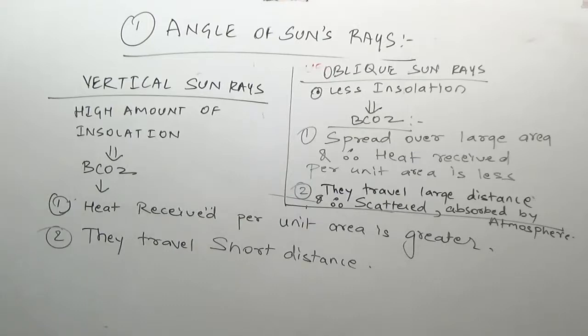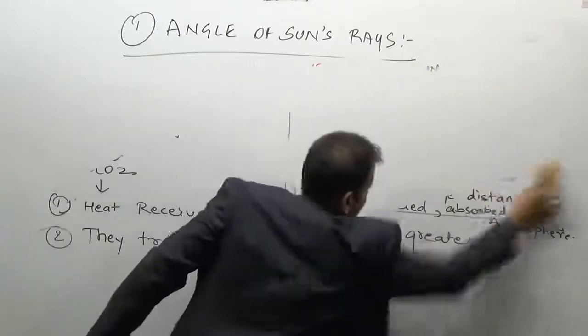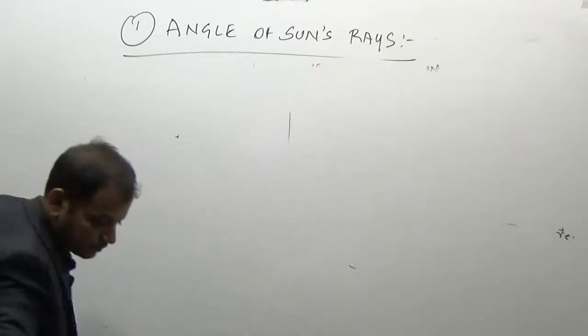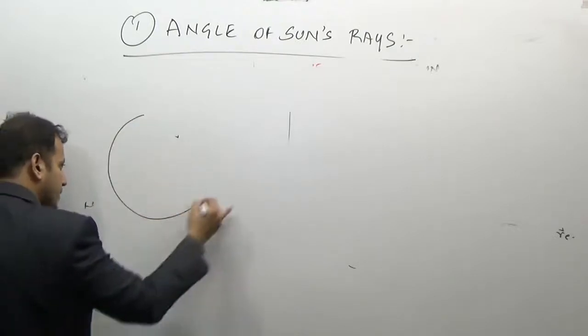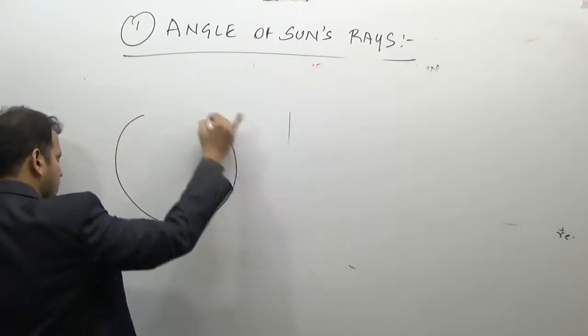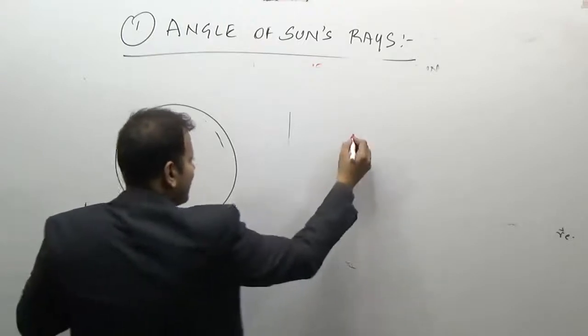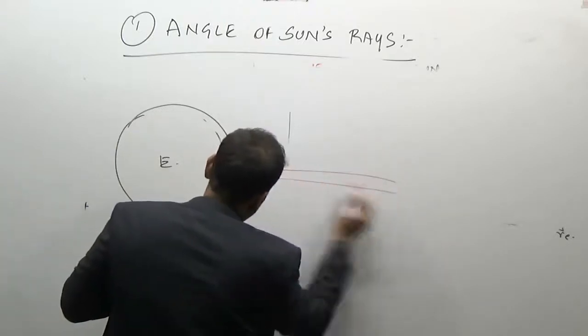Absorbed by the atmosphere. Now, what is the importance? Why are we studying this? It is because on the surface of the earth, the sun's rays are more or less vertical over the equator.